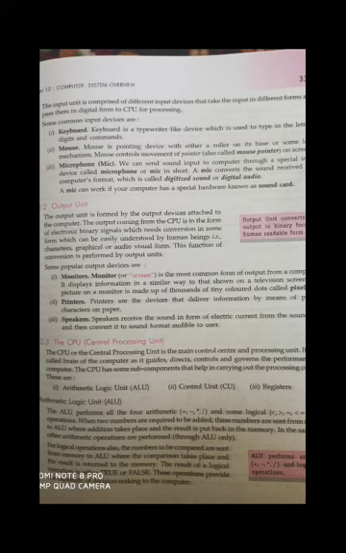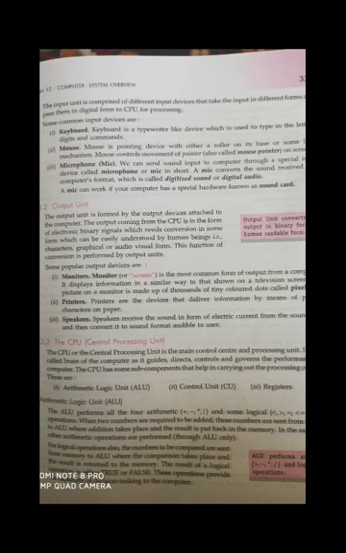For example, if we add 2 to 3 and the processor performs processing on the data, after addition it will give us the desired output, which is 5. So it will be displayed on the screen, and the screen is called monitor.